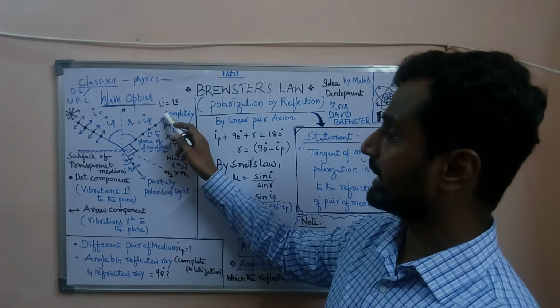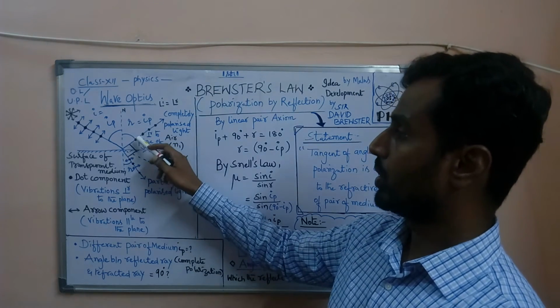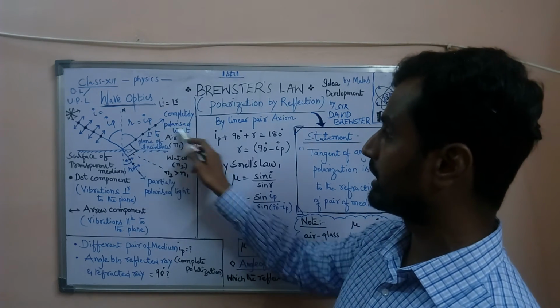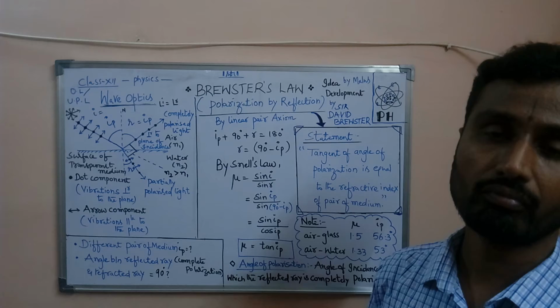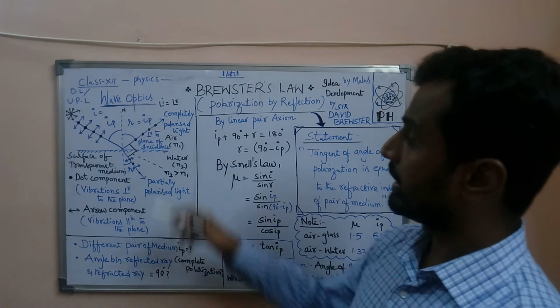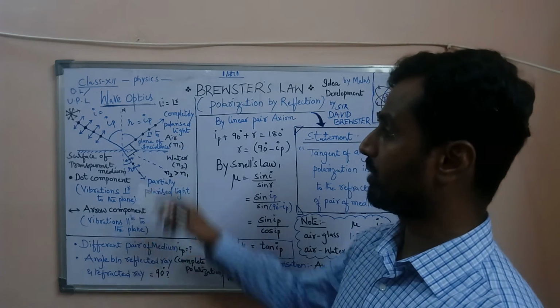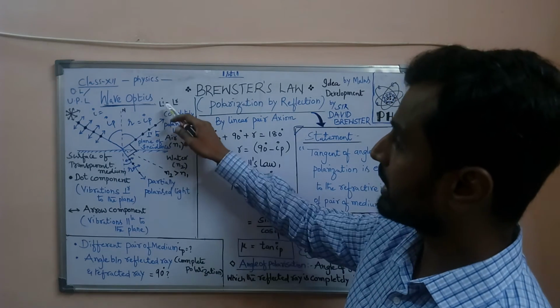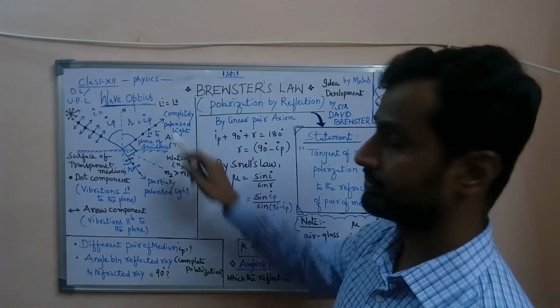Because the reflected ray contains only dot components, we can say that the reflected ray is completely polarized. We can also determine whether the light is polarized or not by using a tourmaline crystal.